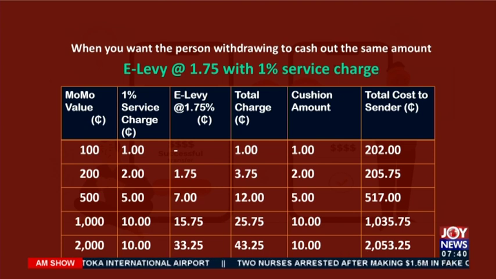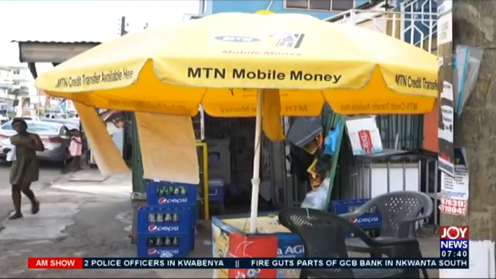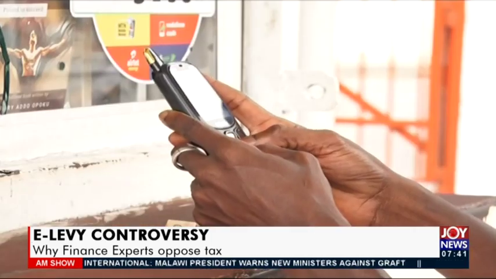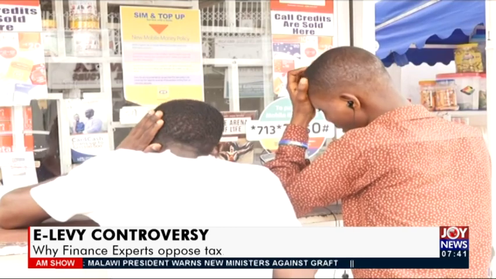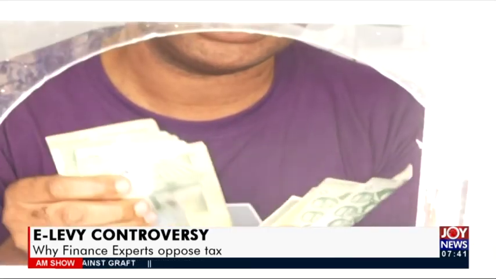So what it would mean if I pay 5 cedis on that. And that is the normal service charge as we know it now. So 5 cedis on that. If I want the other person not to have to lose any money, to cash out 500 cedis, not 495, I have to add another 5 cedis or so. Obviously, it's going to go up. So it's going to be double the service charge plus either 1.75 or 1.5. So I term this as the cushion amount. The amount that you're supposed to cushion the person you are sending the money to so that he or she can withdraw the same amount.